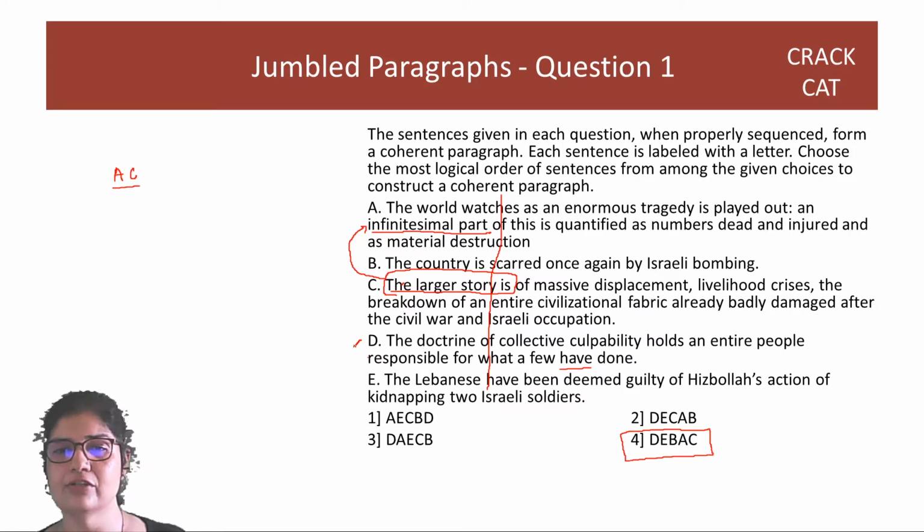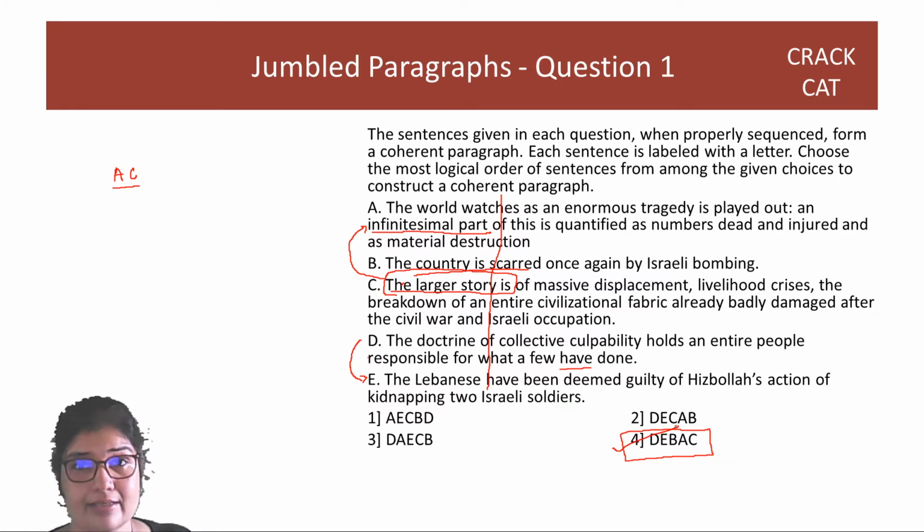You first give the general doctrine of collective culpability, then the specific that Lebanese have been deemed guilty, and then when you're talking about Lebanese and Israeli, then you say the country is scarred once again by Israeli bombing. So B continues that very well, followed by A and C. So your answer is option 4, right? Great. Second question.